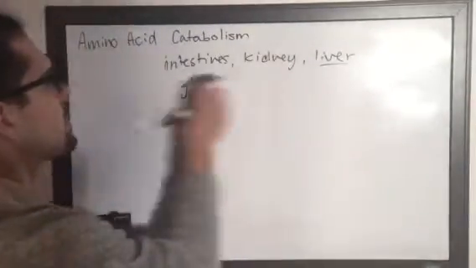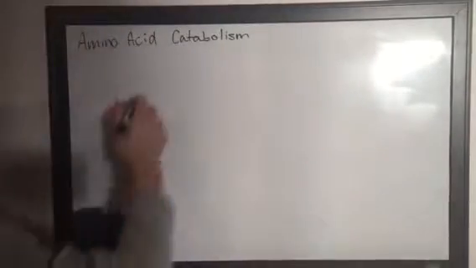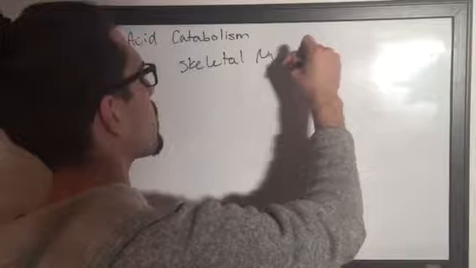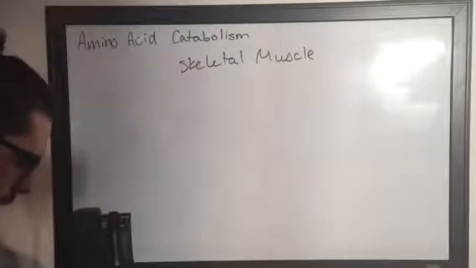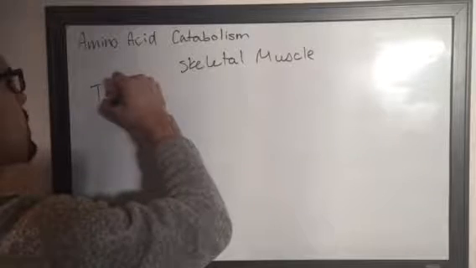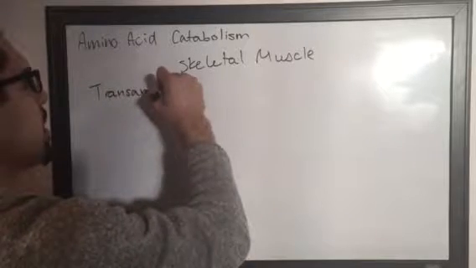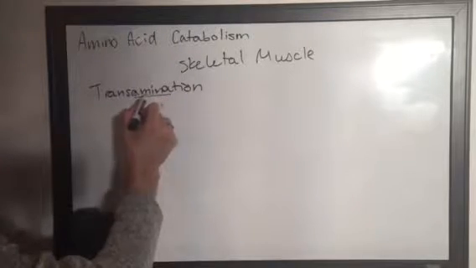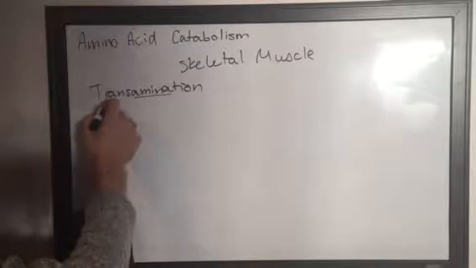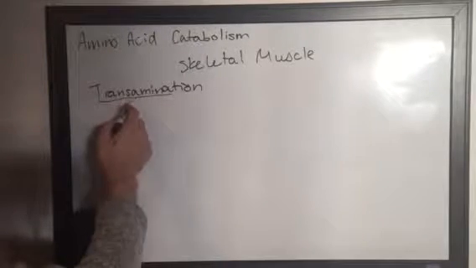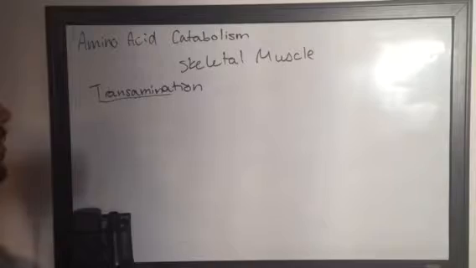Now what happens in skeletal muscle, we have something called a transamination reaction. What a transamination is, is exactly what it sounds like. You're taking an amino group, transamine, you're transporting it from one location to another. Transporting an amino group to somewhere else.